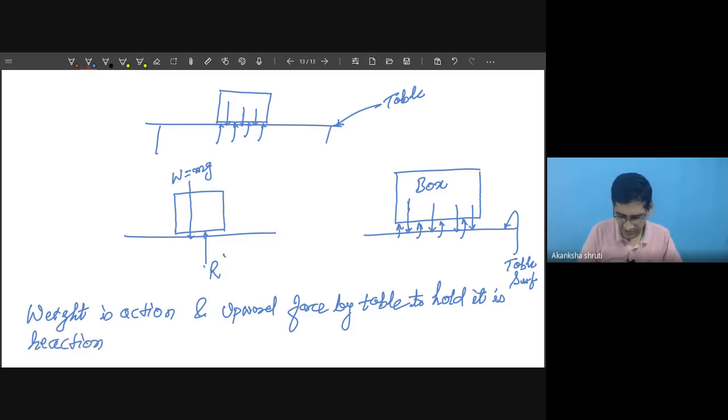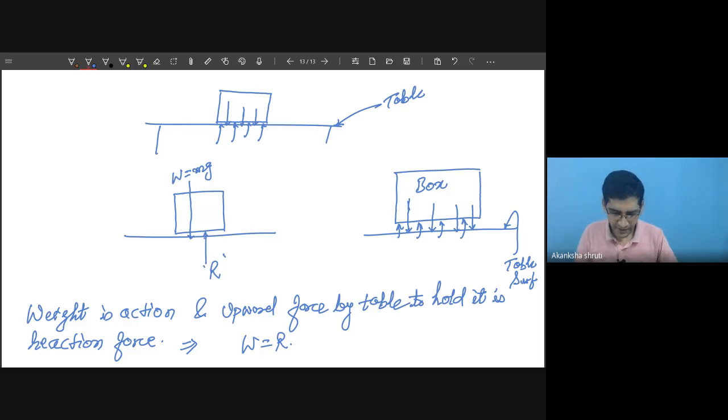Because if the table is not there, there will not be a reaction force. The box cannot hang in air. Okay, so this weight is always equal to the reaction force R.